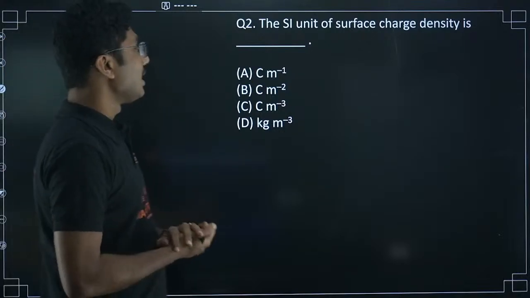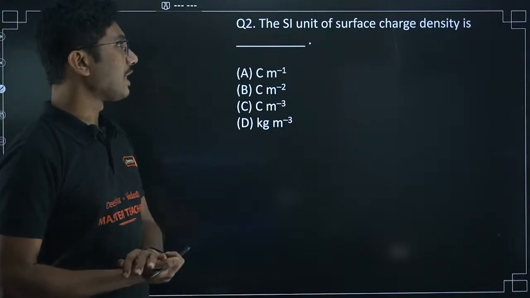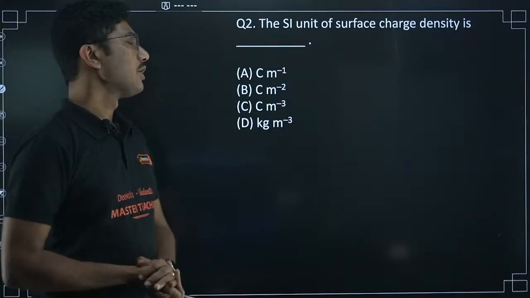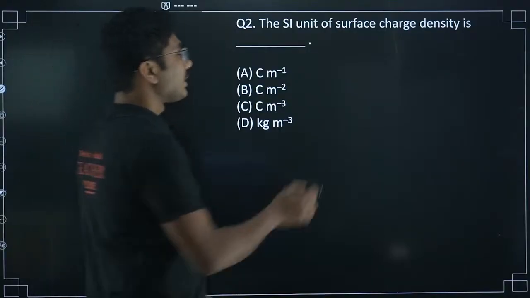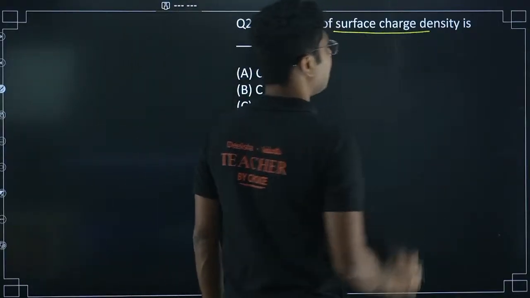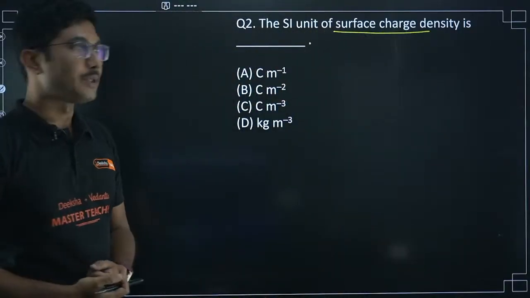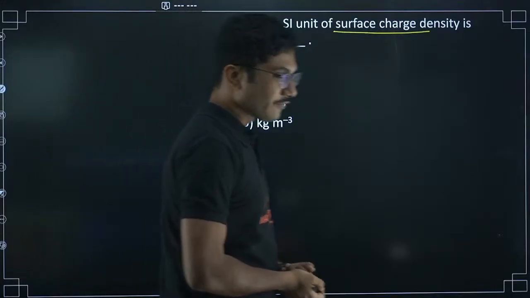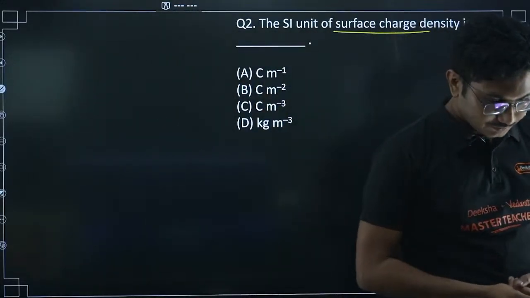Next question: the SI unit of surface charge density is dash. So what is the SI unit of surface charge density? Okay, be careful, be mindful of the question: surface charge density.